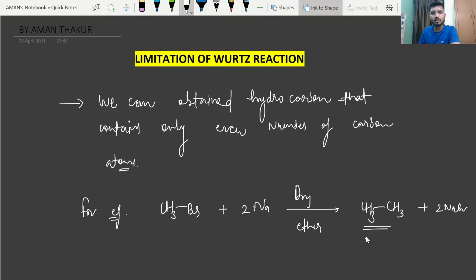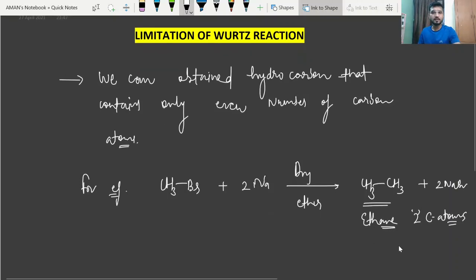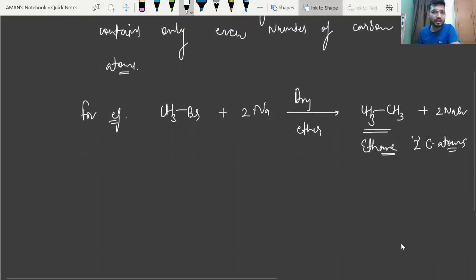This hydrocarbon is ethane. In ethane, there are 2 carbon atoms, which is an even number.